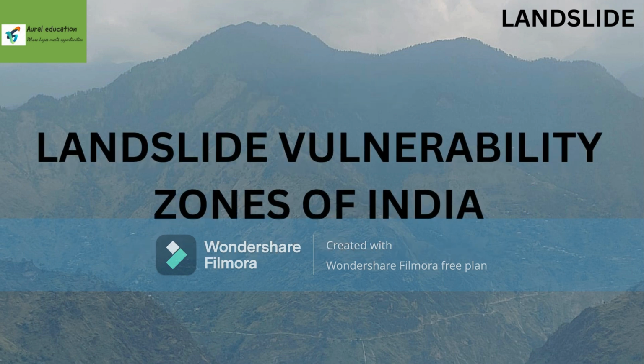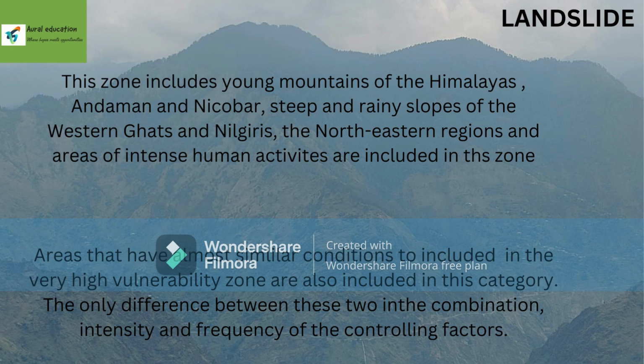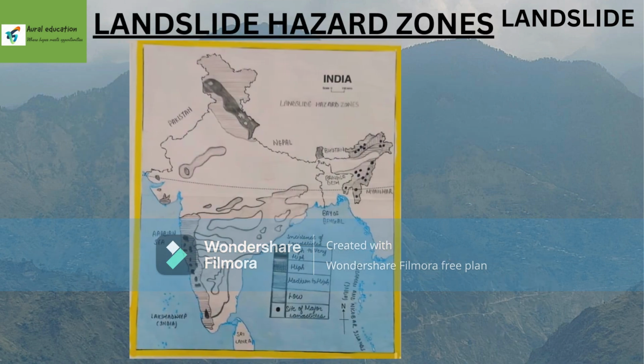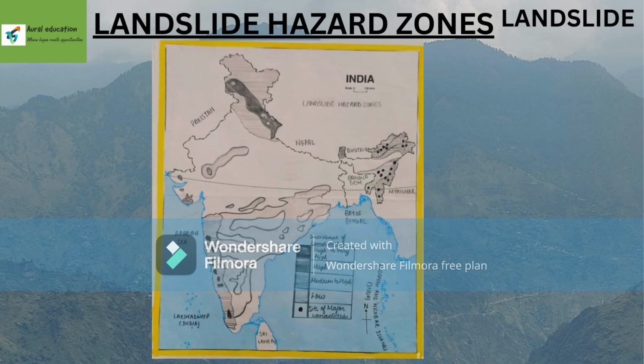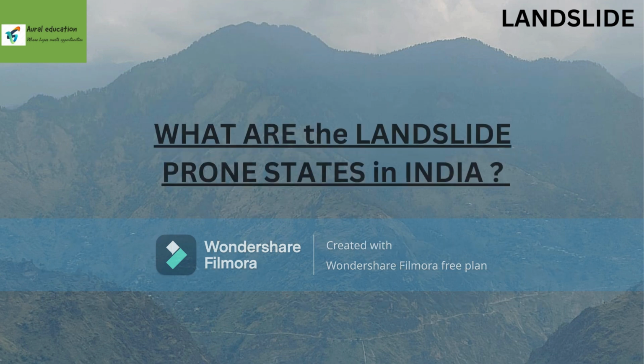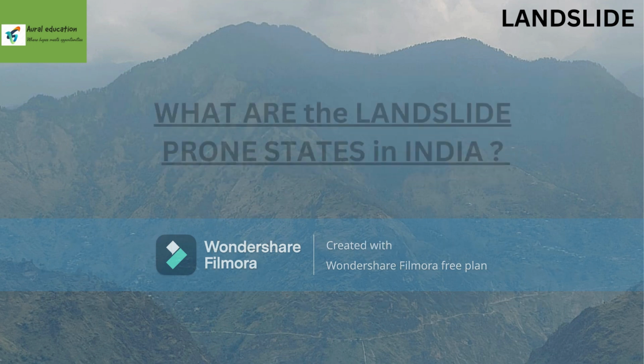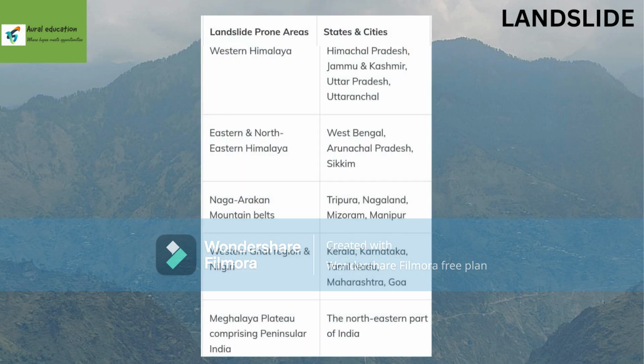Next topic is landslide vulnerability zones of India. There are 4 zones mentioned in the map. First is very high zone, second is high zone, third is moderate to low zone and fourth one is other areas. Next topic, what are the landslide prone states in India.